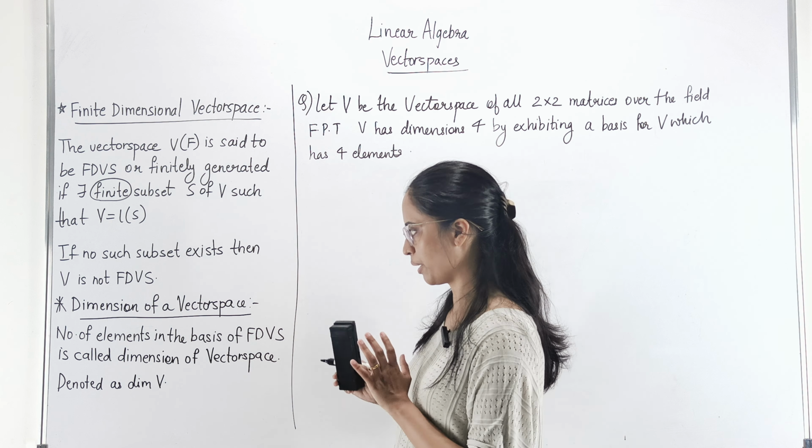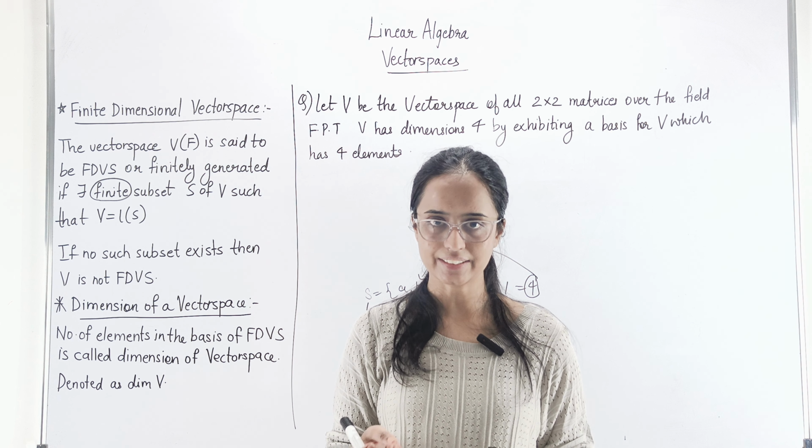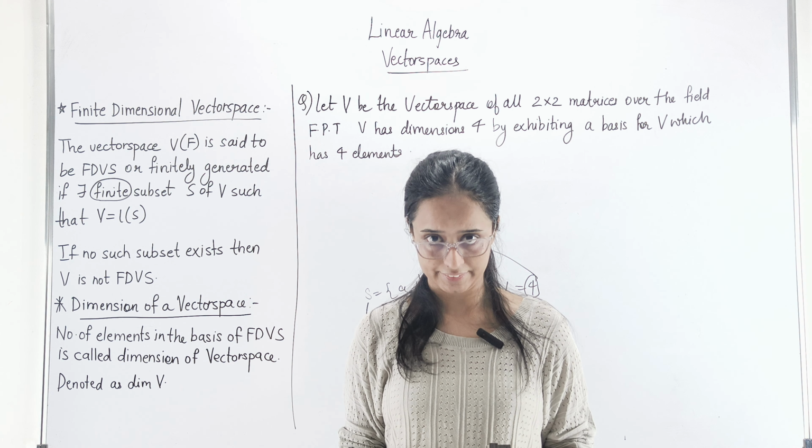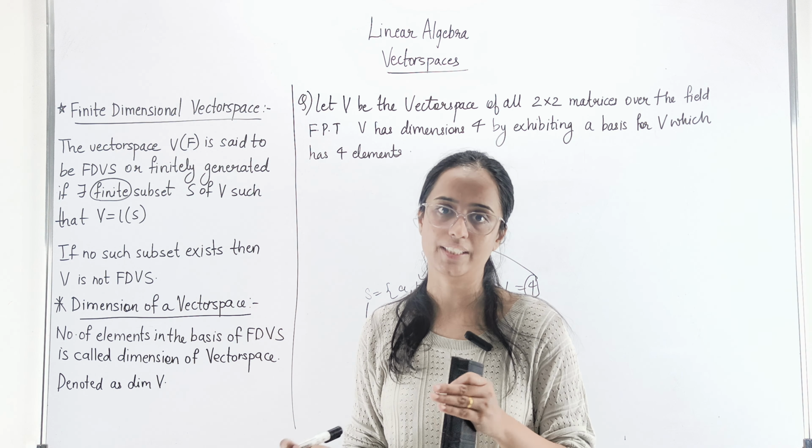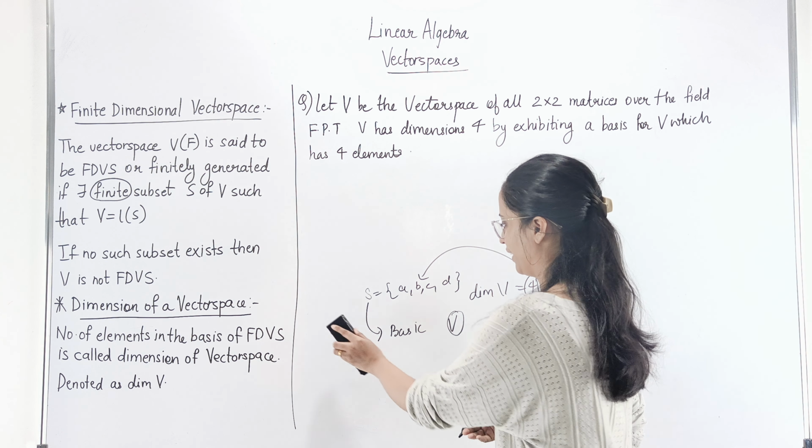तो अगर हमें दिया गया है कि V एक finitely dimensional vector space है, इसका मतलब क्या है कि there exists a finite set S which is a subset of V such that that particular set S is going to span V, right? And अगर वही set S अगर इसका basis form होता है, meaning if that set S is linearly independent, then our work is done. We just have to count the number of elements that are there in the set S and that forms the dimension of the given vector space.